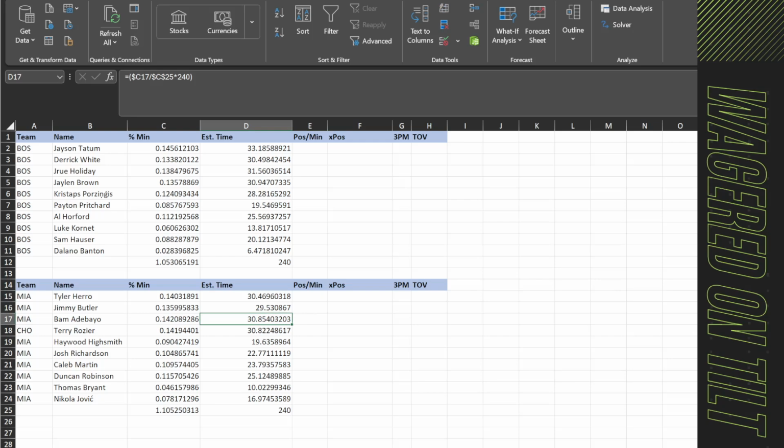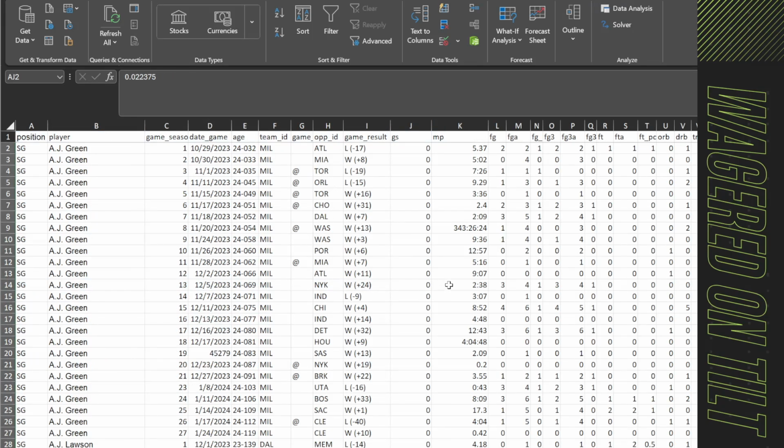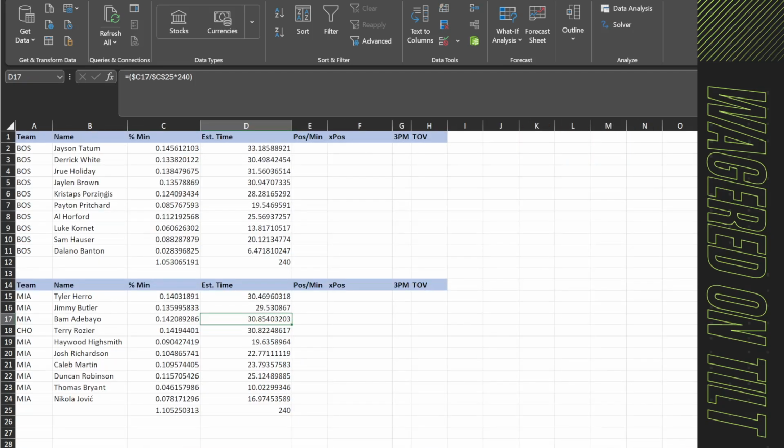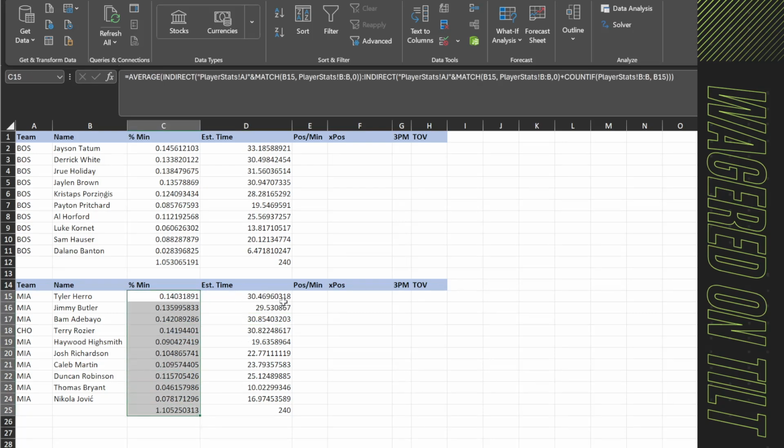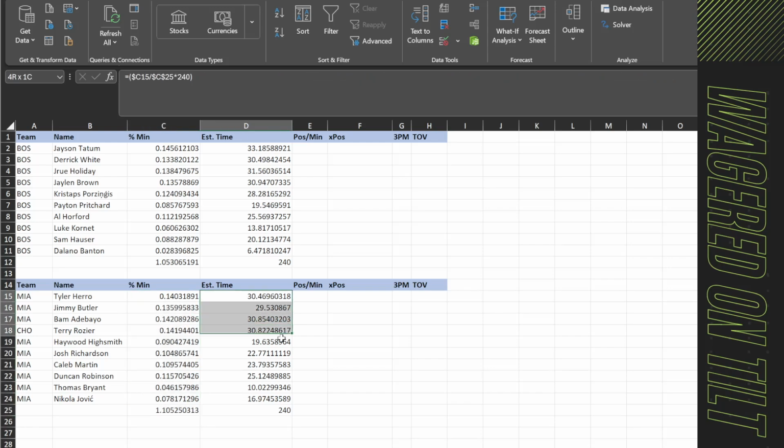Now, please take notice that this is not accounting for home or away, streaks of time on the road. There's different ways that you can quantify this, right? You want to think about how much time do I really think this player might be getting. You can go ahead and even add that in manually. So if you don't want to do a percentage of minutes, if you think you already have a good feel for a player, feel free to just punch in their estimated amount of time. But again, remember, by the time you sum all of this information for all of your players, it should sum to 240. Again, that is because you need to account for all players being able to position themselves somewhere on the court over a 48-minute window span.